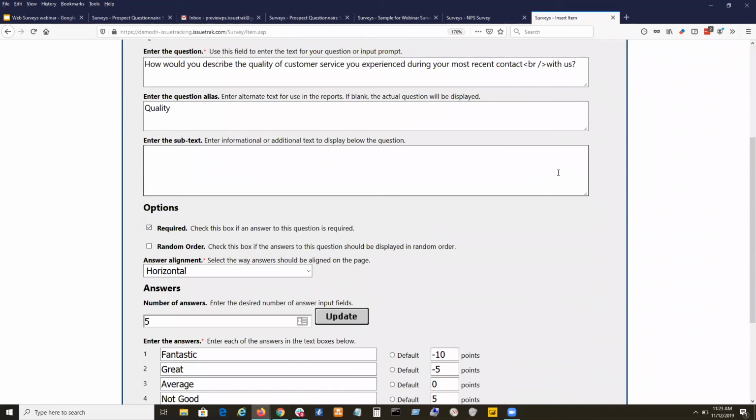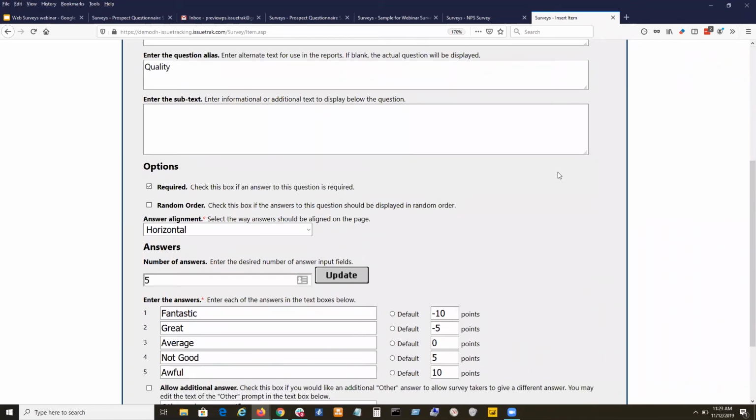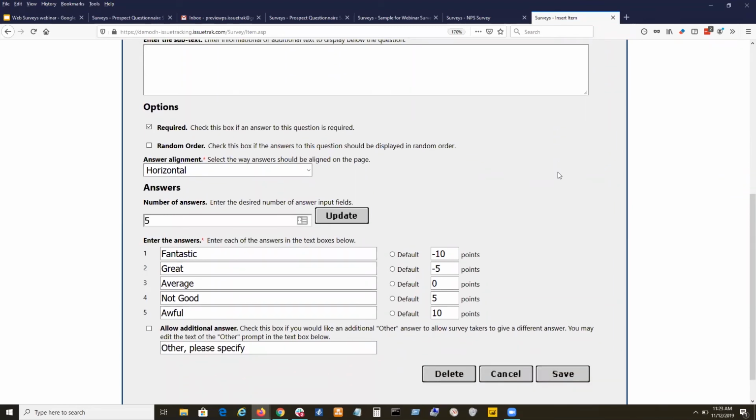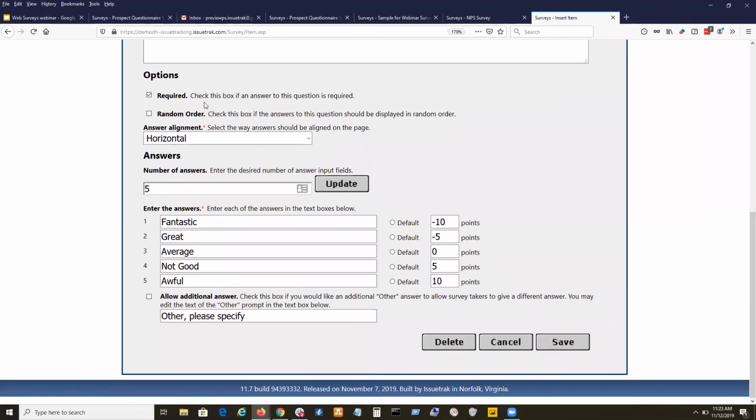When we look at a spreadsheet, or we look at it in Power BI, the column is just going to say quality. Now, as we work our way down, there's our required option. All of our questions have that ability to make them required or not required. It's not all items, that's all question items, question type items.